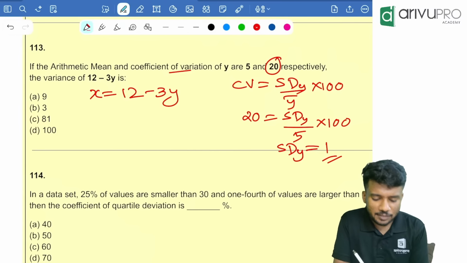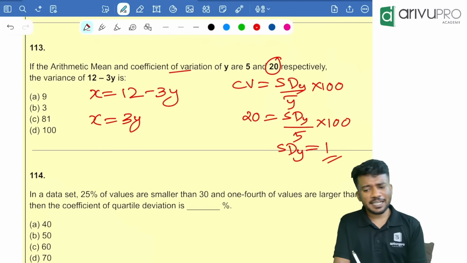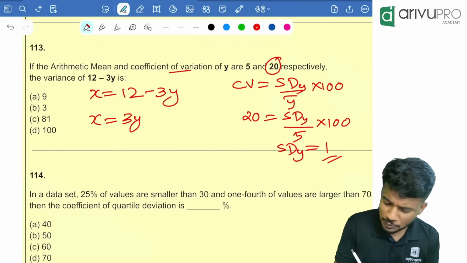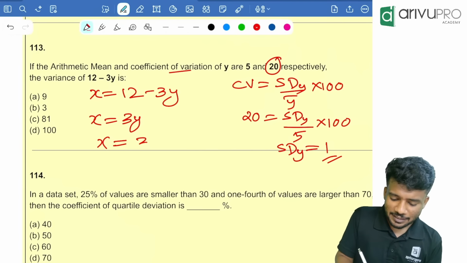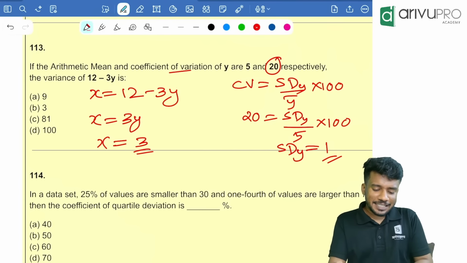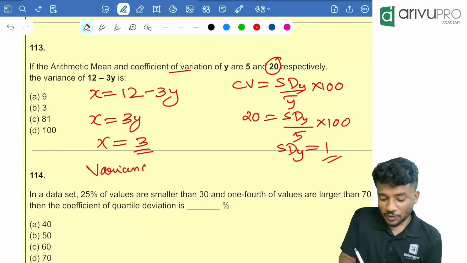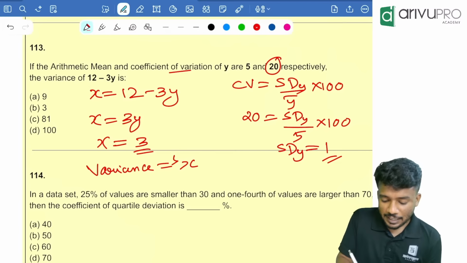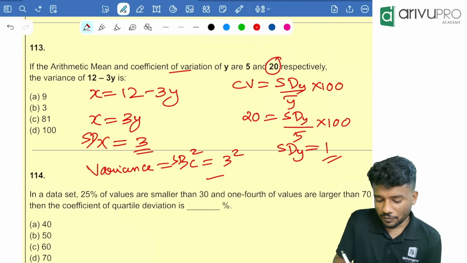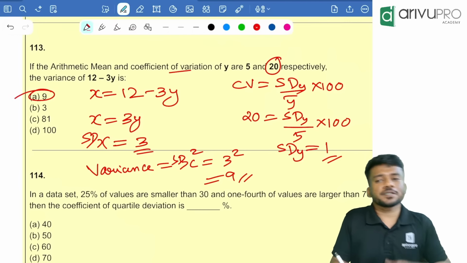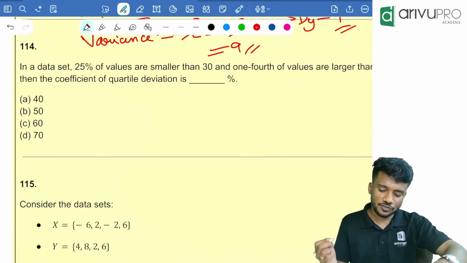Now take x is equal to 3y. I will ignore the negative sign and the constant value. Instead of y, I am going to put 1. That means standard deviation of x is equal to 3. Since variance is the question, you need to square the standard deviation of x. That means 3 square, which is equal to 9. Option A is your answer. Next one. Yes, right answer.